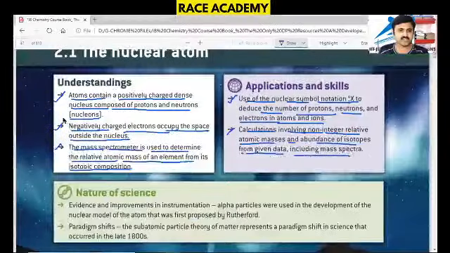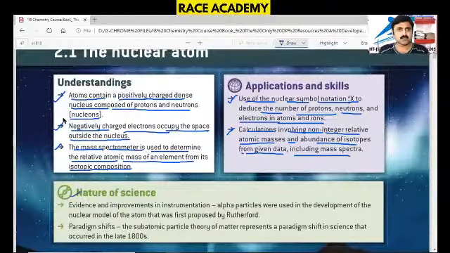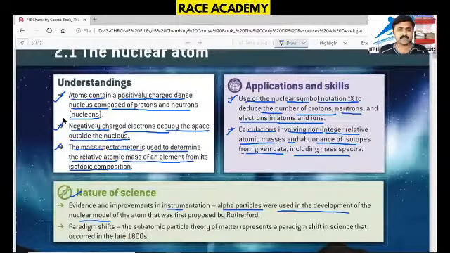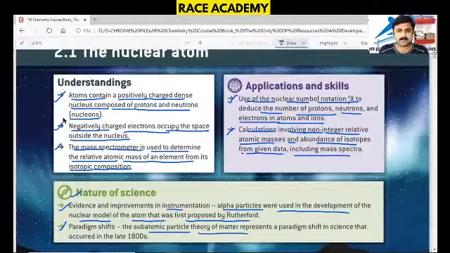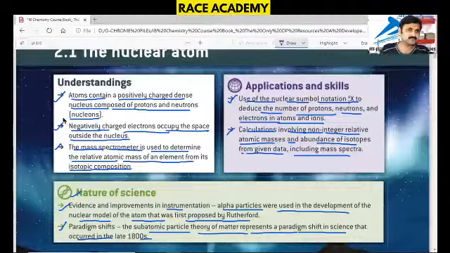Let us move to the nature of science. Here, evidence and improvements: alpha particles were used in the development of the nuclear model of an atom that was first proposed by Mr. Rutherford. That is one important nature of science we'll study here. Of that, paradigm shifts: the subatomic particle theory of matter represents a paradigm shift in science that occurred in the late 1800s. That is also an important point given here.